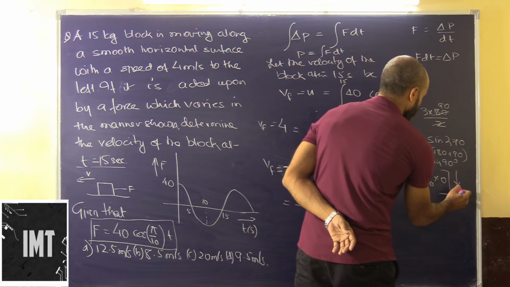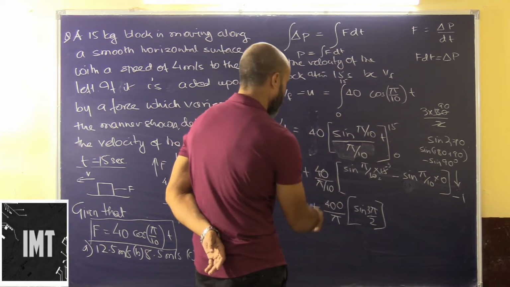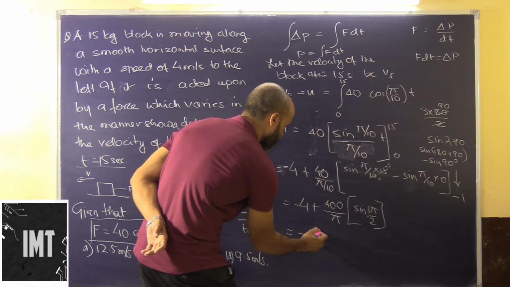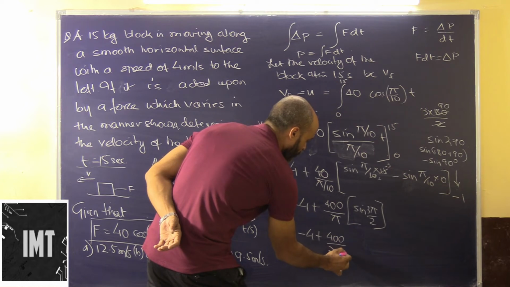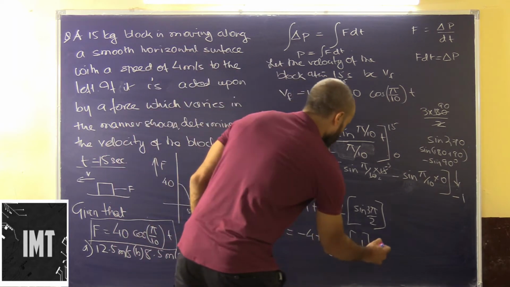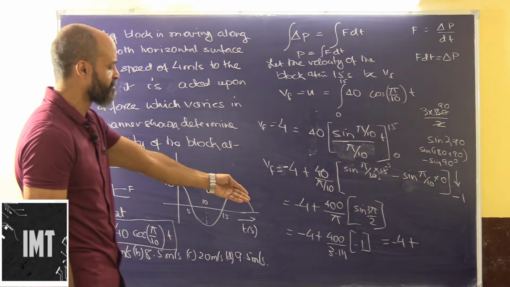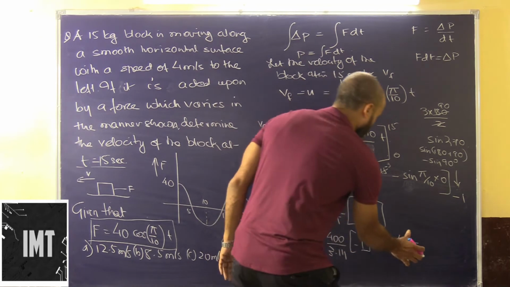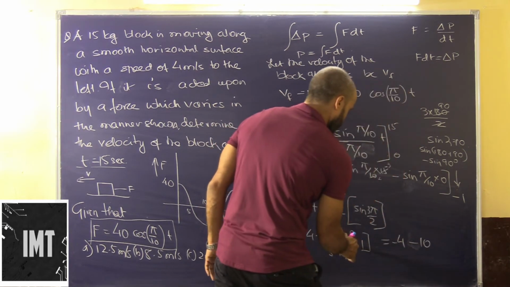Minus sine 90 will be minus 1. Okay, minus sine 90, that's minus 1. So this will be minus 4 plus 400 divided by 3.14 into minus 1. Okay, so if we happen to divide this minus 4, take an approximate value here. If we divide this by 4, we will get approximately what? We will get approximately minus 10, and this is plus 10